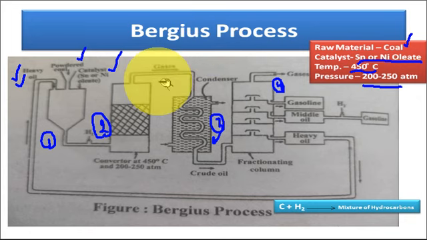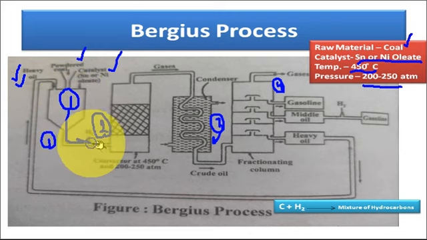So first of all, the paste of coal and heavy oil is mixed with the catalyst in the mixing chamber. Now this paste is passed in the reaction chamber. During the passing, some hydrogen is also supplied to this mixture. In the reaction chamber, temperature is maintained up to 450 degrees centigrade and pressure is 200 to 250 atmospheric pressure.